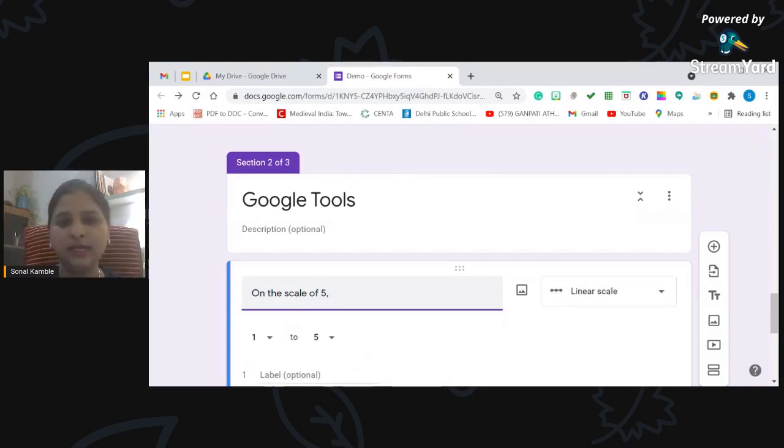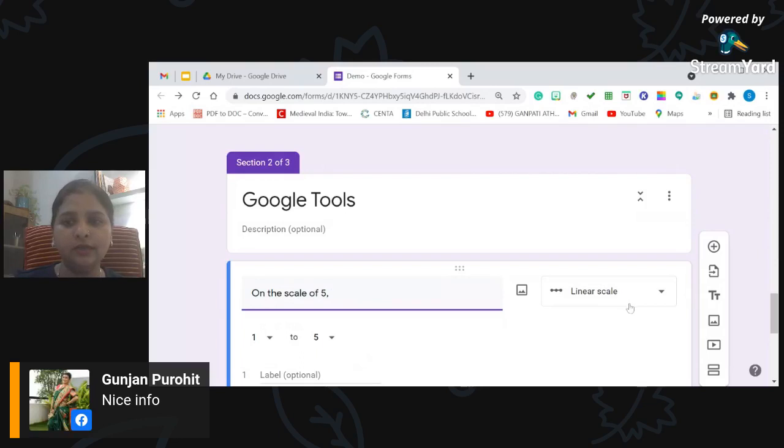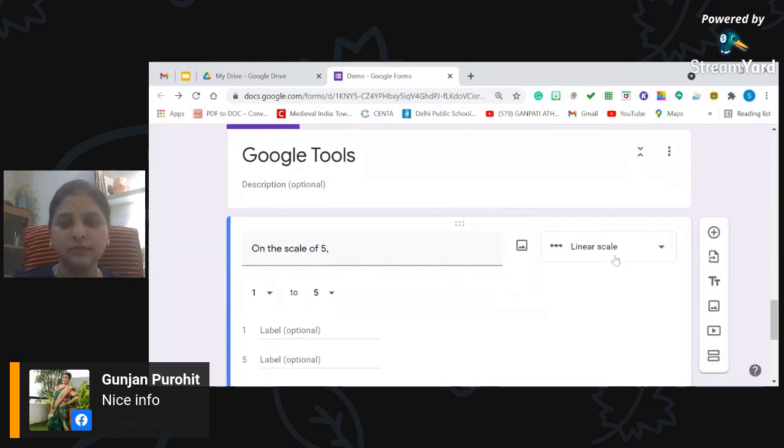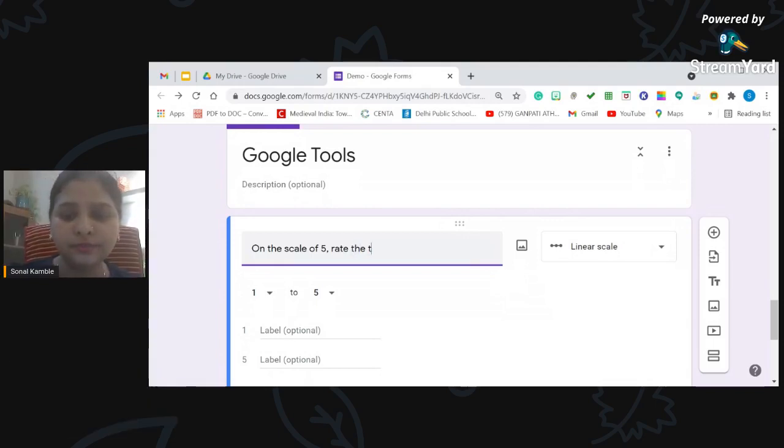See, immediately the moment I said on the scale of 5, Google Form has changed its question on its own. It has given me linear scale, but linear scale has to wait for some time because I have got another question lined up here. So let's see. I already created some of the questions, but I'm going to type them and I'll show you one more thing in some time. Just wait for it. And rate the tools